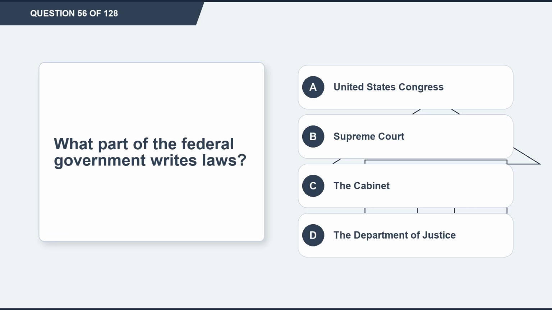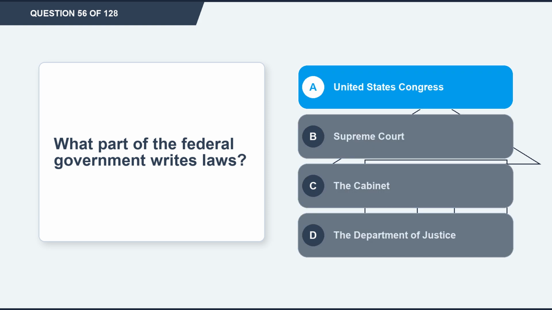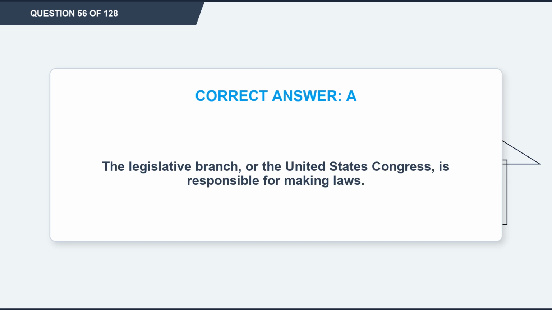Question 56. What part of the federal government writes laws? Option A, United States Congress. Option B, Supreme Court. Option C, the Cabinet. Option D, the Department of Justice. The correct answer is option A, United States Congress. Explanation. The legislative branch, or the United States Congress, is responsible for making laws. Question 57.